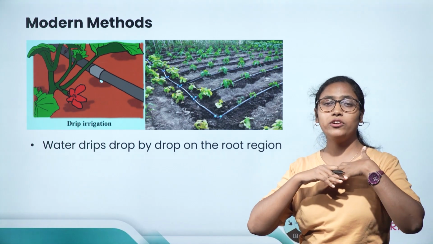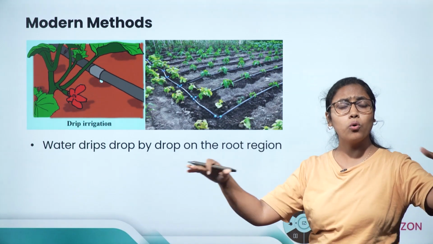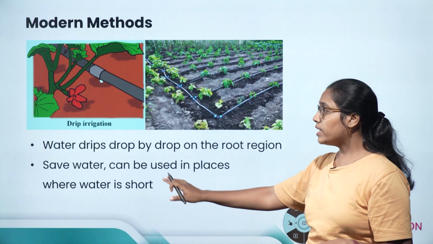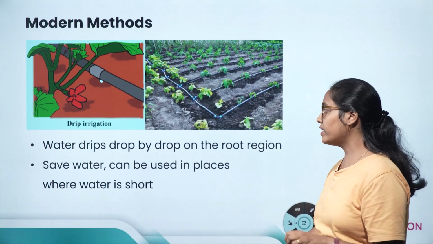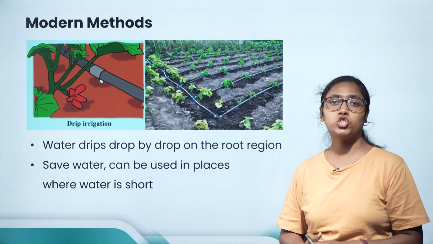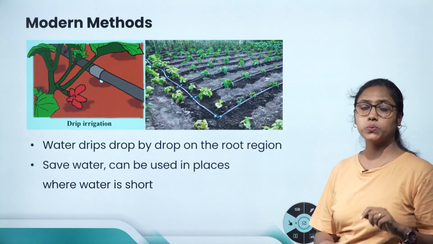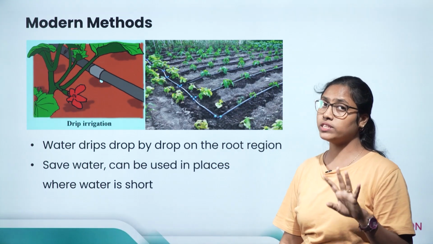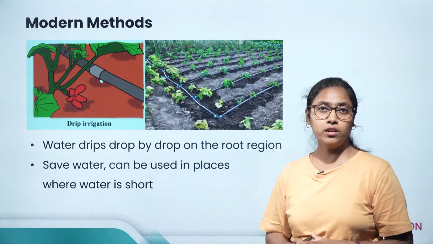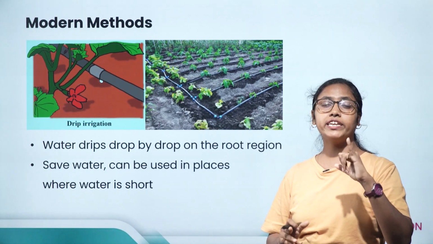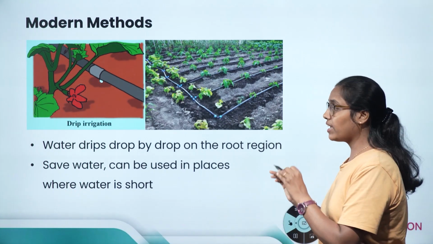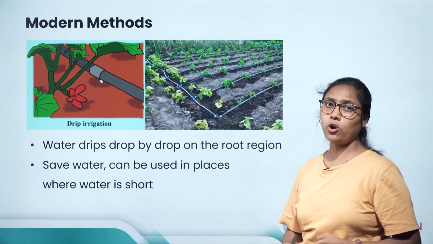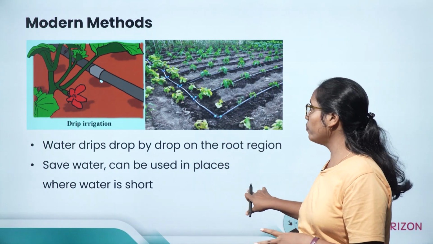So the farmer doesn't need to water the whole field. Only an adequate amount of water is required here. It saves a lot of water, and this method is used where there is shortage of water. So this was the fourth step which a farmer follows during crop cultivation. First we studied preparation of soil. Second, sowing. Third, manuring and fertilizer. Fourth, we saw irrigation. Now let's solve a few questions.